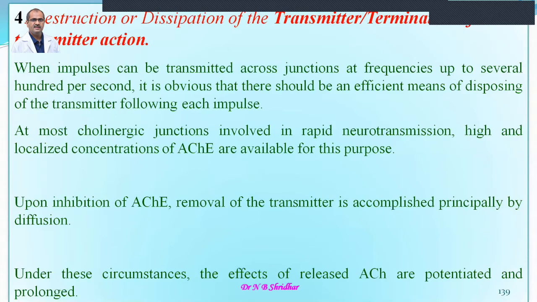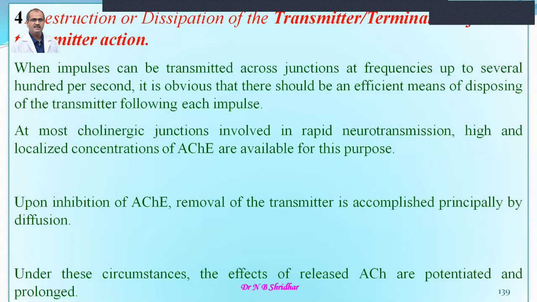And the fourth one is the destruction or dissipation of the neurotransmitter. So whenever the neurotransmitter is released, if it is there continuously for a long time, then there is a chance of fasciculation, continuous twitching or continuous inhibition; both are not required. That's why the neurotransmitter should be dissipated or destroyed in the post-junctional membrane.